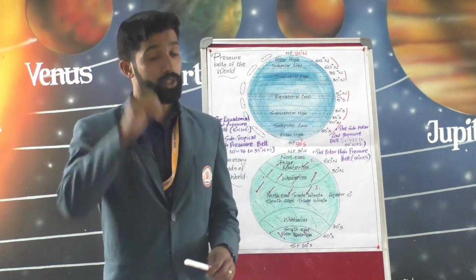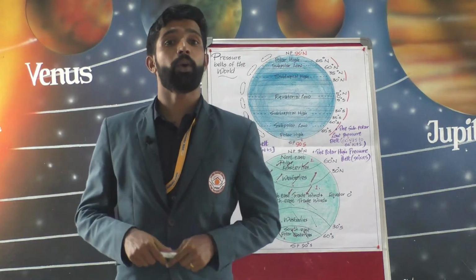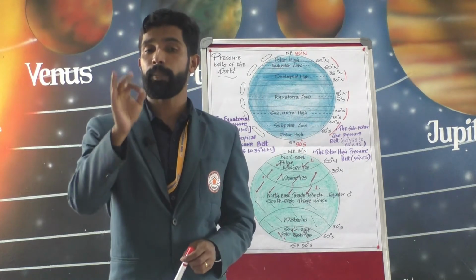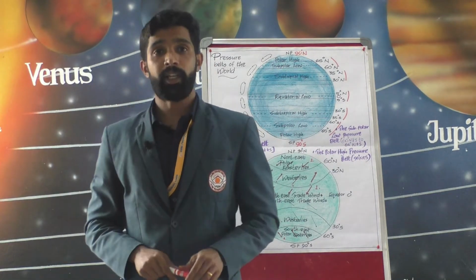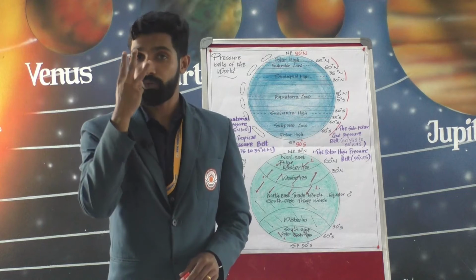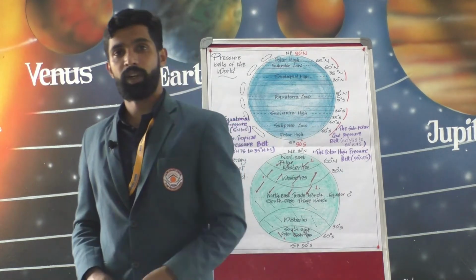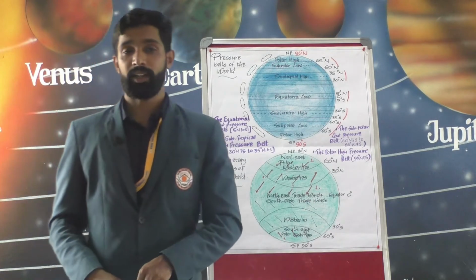Thus, they are also called prevailing or permanent winds. They are of 3 types: the trade winds, the westerlies, and the polar winds.